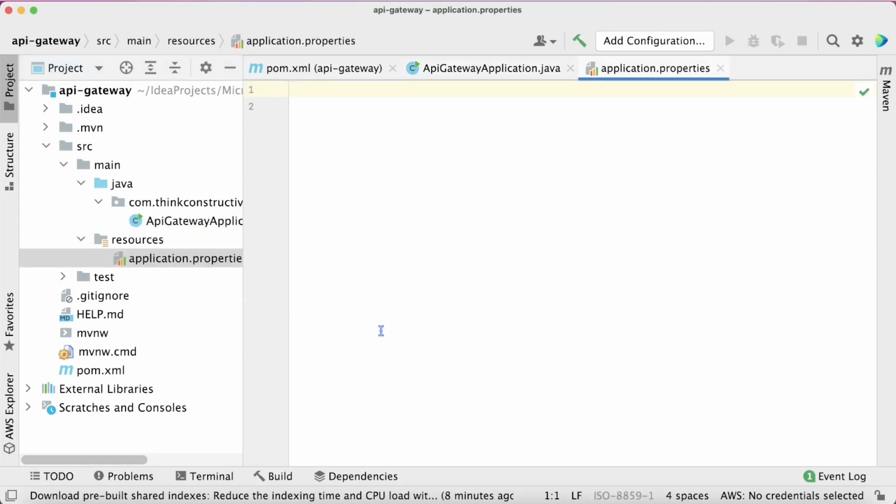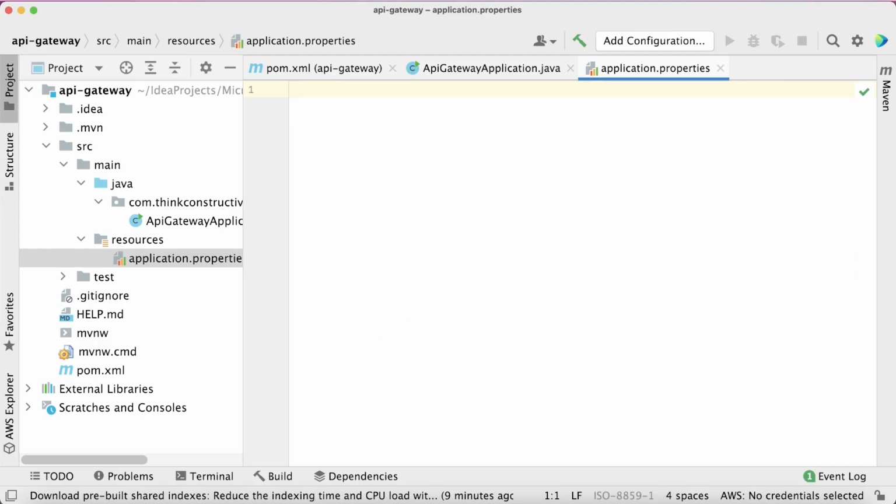So we will write all the routing related information, port related information for this in application.properties. Just in case you are using application.yml file, you are free to use that file also. So any one file you should be using, either application.properties or application.yml file. Alright, so for this demonstration, I'll proceed with application.properties. In case you would need application.yml file also, let me know in the comment section and I will provide you that file as well. Okay.